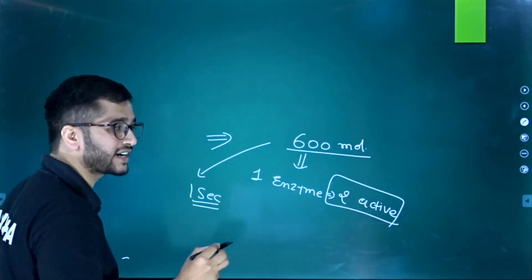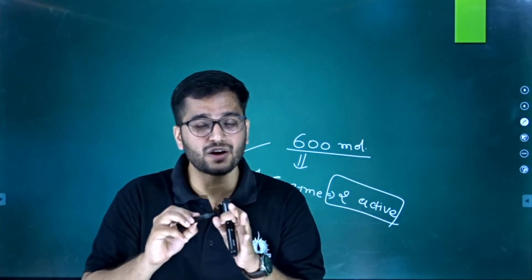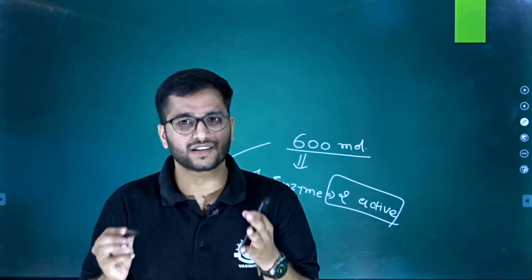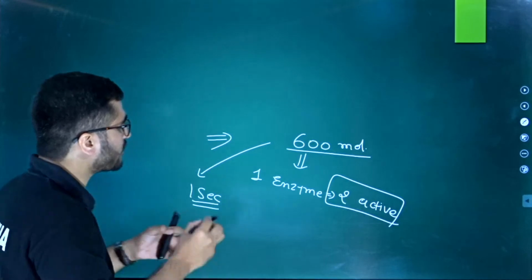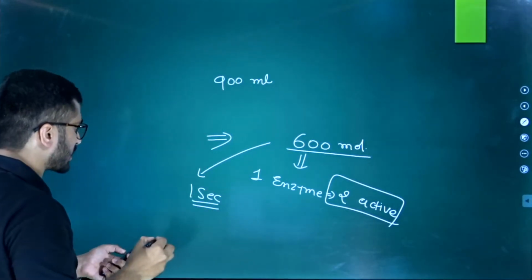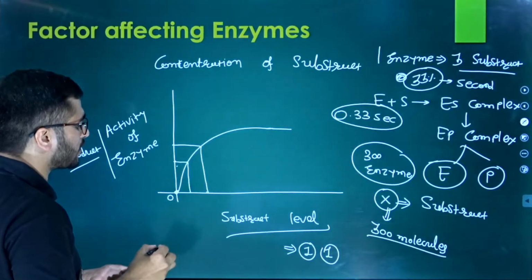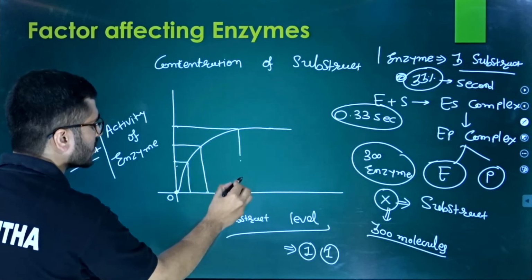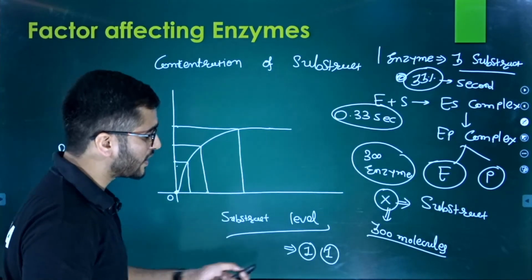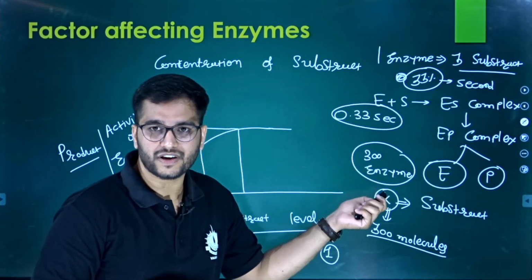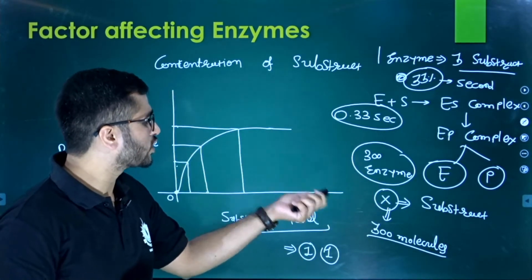These are hypothetical numbers, right? You don't have to go with this number. These are just fractions of a hypothetical situation. Now if you increase the substrate level, because we talk about the substrate level, up to 900 molecules, we have 300 molecules of enzyme, and we have 900 molecules of substrate.